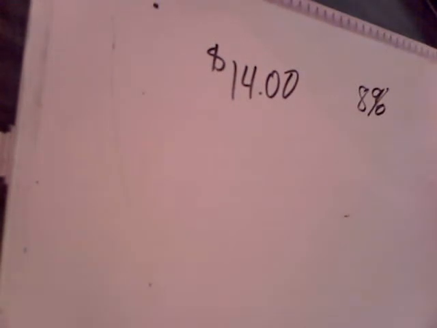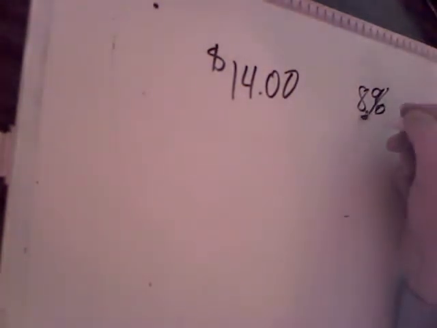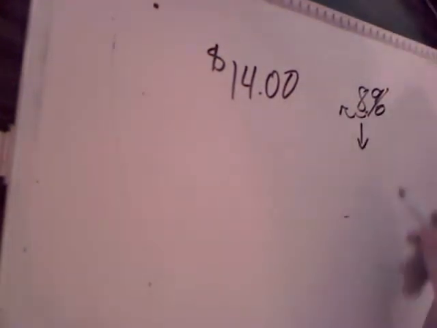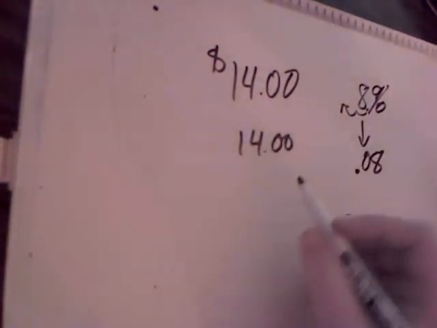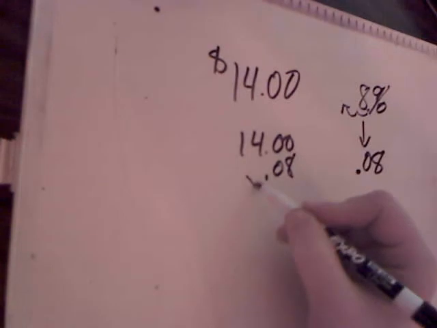So the first thing we need to figure out is how much is the 8% tax that we're going to pay. So we're going to convert this 8% into a decimal, and we know that we move the decimal 2 times to the left, so we end up with 0.08. Now we're going to multiply $14 times 0.08.